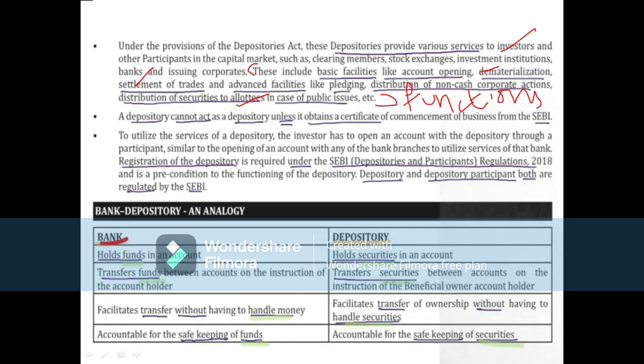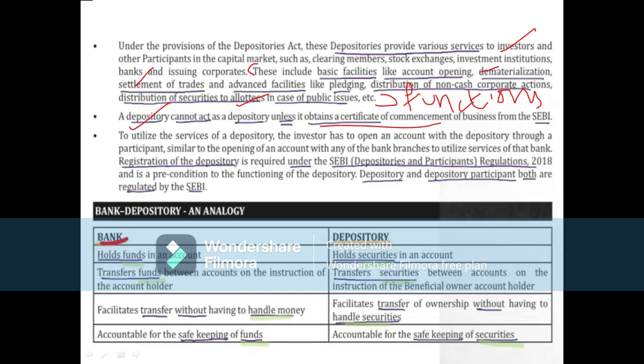So a depository cannot act as a depository unless it obtains a certificate. Initially, I have told this thing: without getting permission from SEBI, without applying to SEBI, without obtaining a certificate from SEBI, it cannot be considered a depository.